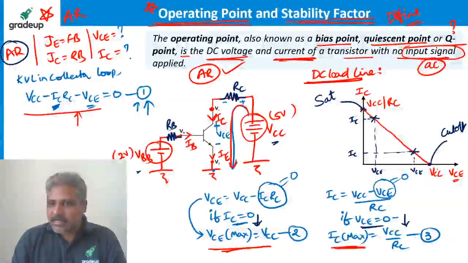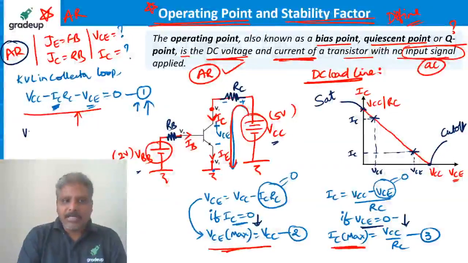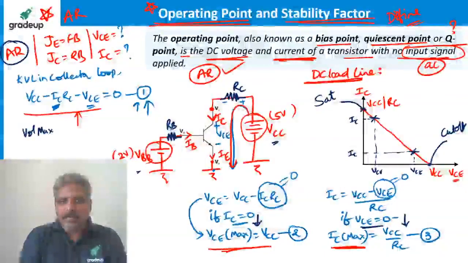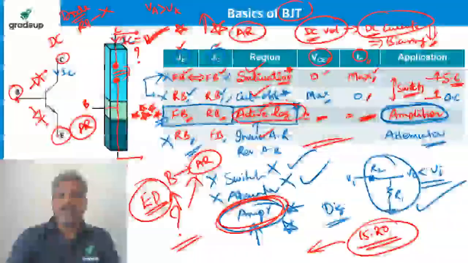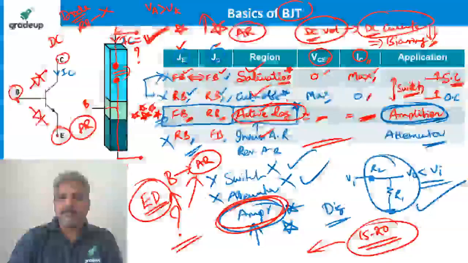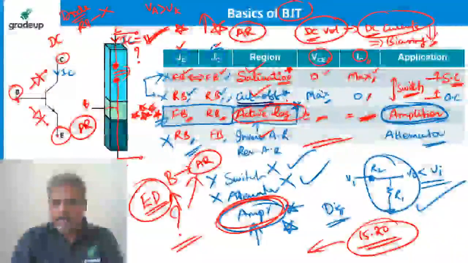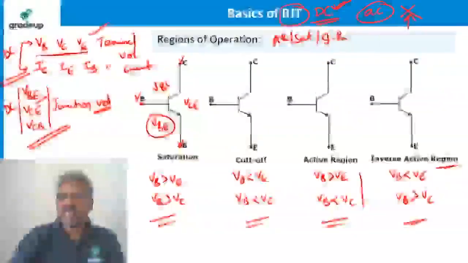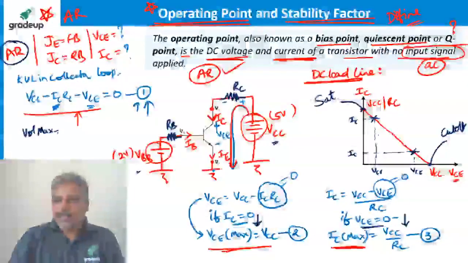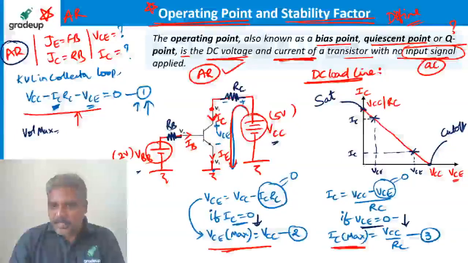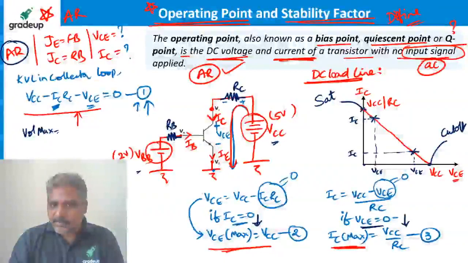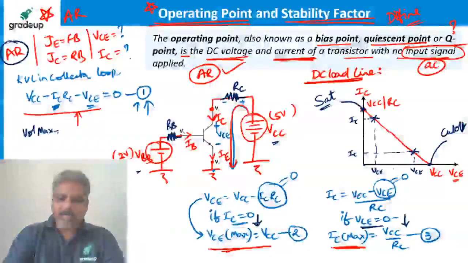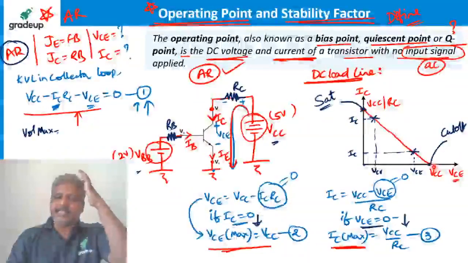Why is it called the cutoff region? Because the voltage is maximum. When the voltage is maximum, what is it called? Cutoff, no? Do you remember, in the cutoff region, what is the voltage? See, in the cutoff region, voltage is maximum and current is 0. You can see the same thing in this diagram. Voltage is maximum, but the corresponding current is 0 here. That's what the cutoff region is. You see, saturation means current is maximum but voltage is 0. That's what saturation is. So any point on the line is the active region.